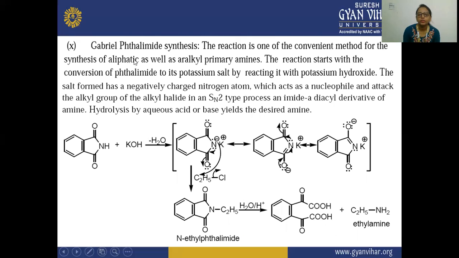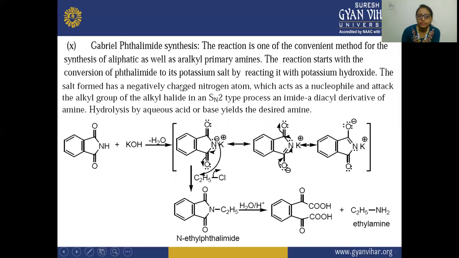Next is your Gabriel phthalimide synthesis. Here you will see the reaction is one of the convenient methods for the synthesis of aliphatic as well as aryl alkyl primary amines. The reaction starts with the conversion of phthalimide to its potassium salt by reacting it with potassium hydroxide.